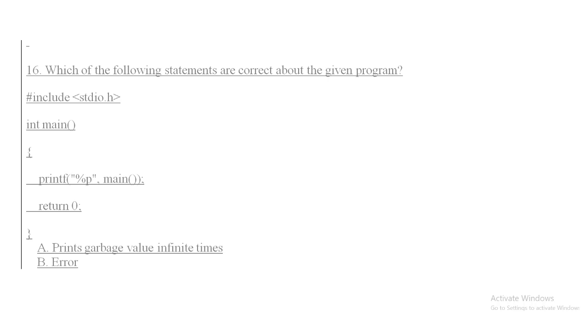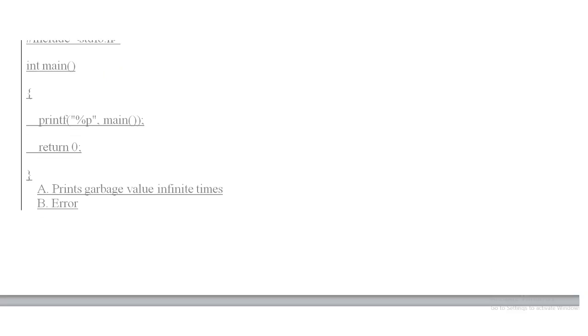Question number 16. Which of the following statements are correct about the given program? You can observe this program where int main and only one printf statement is given, and percent %p is given. So we will see its option. Option A, prints garbage value infinite times.